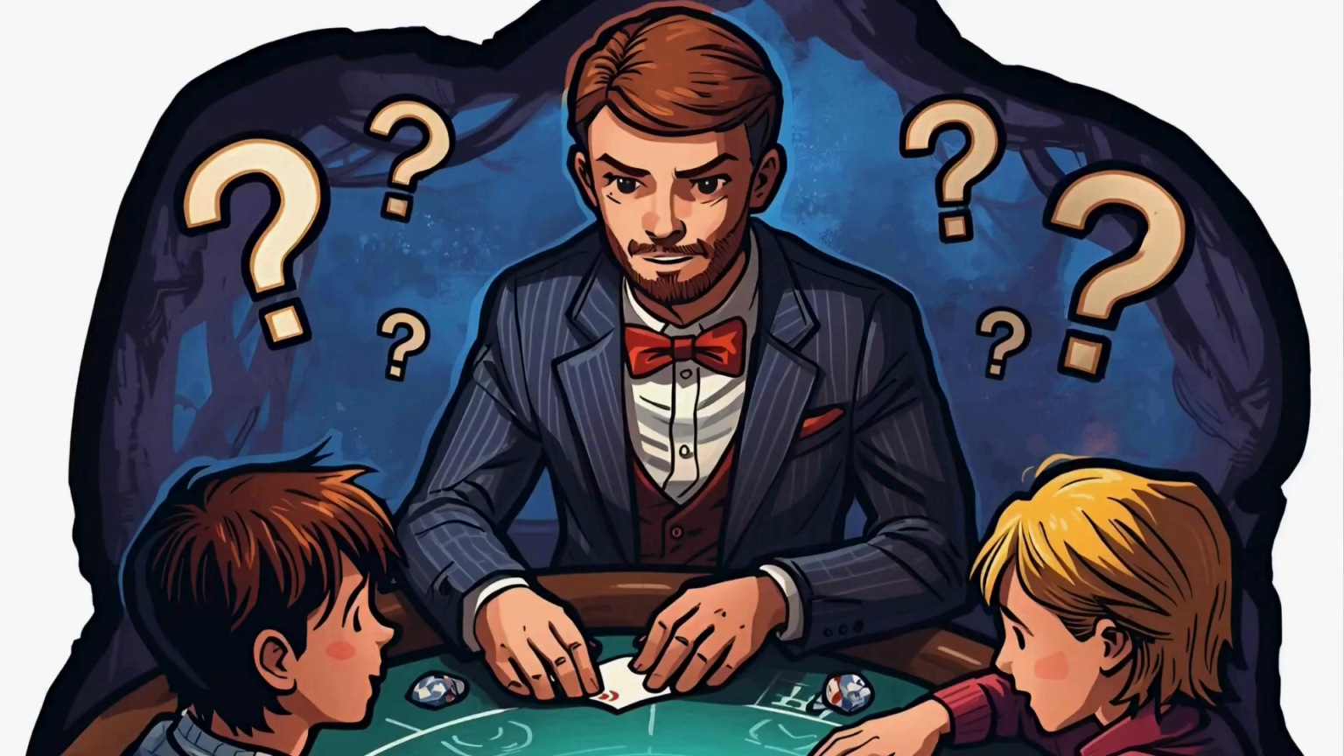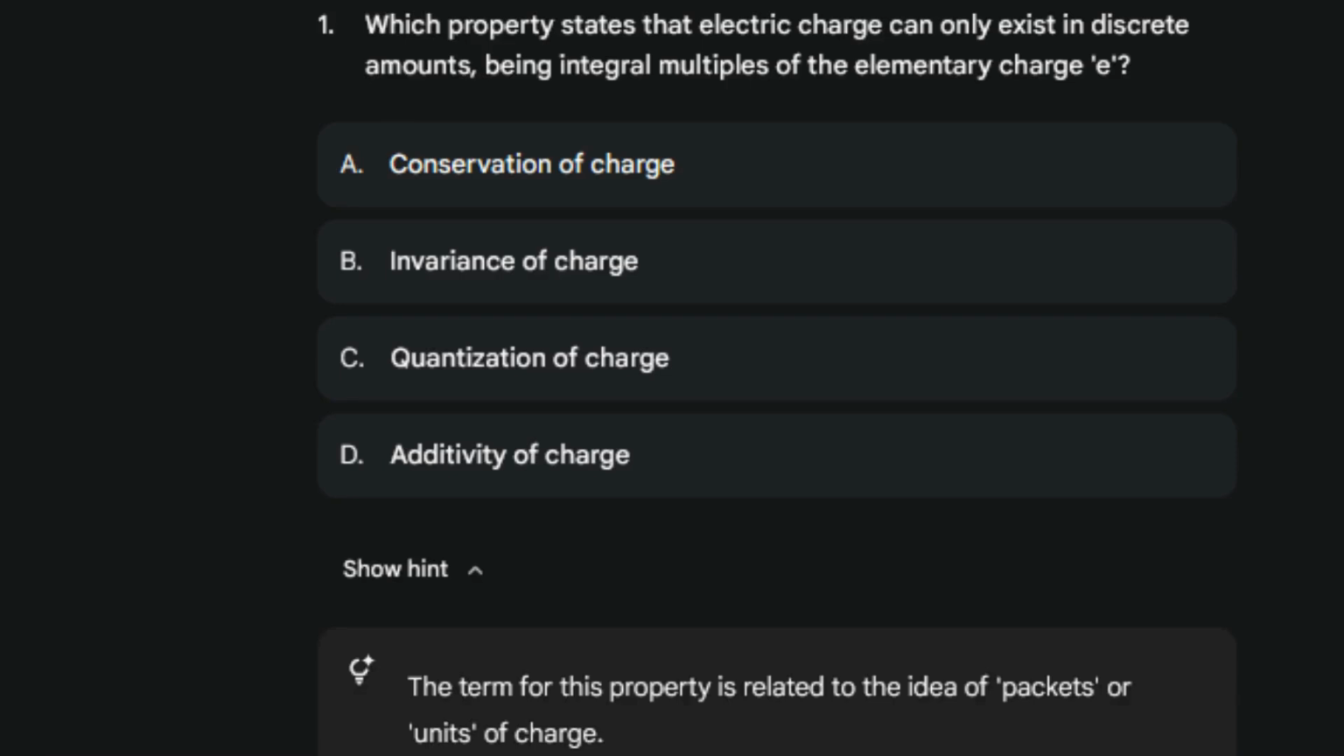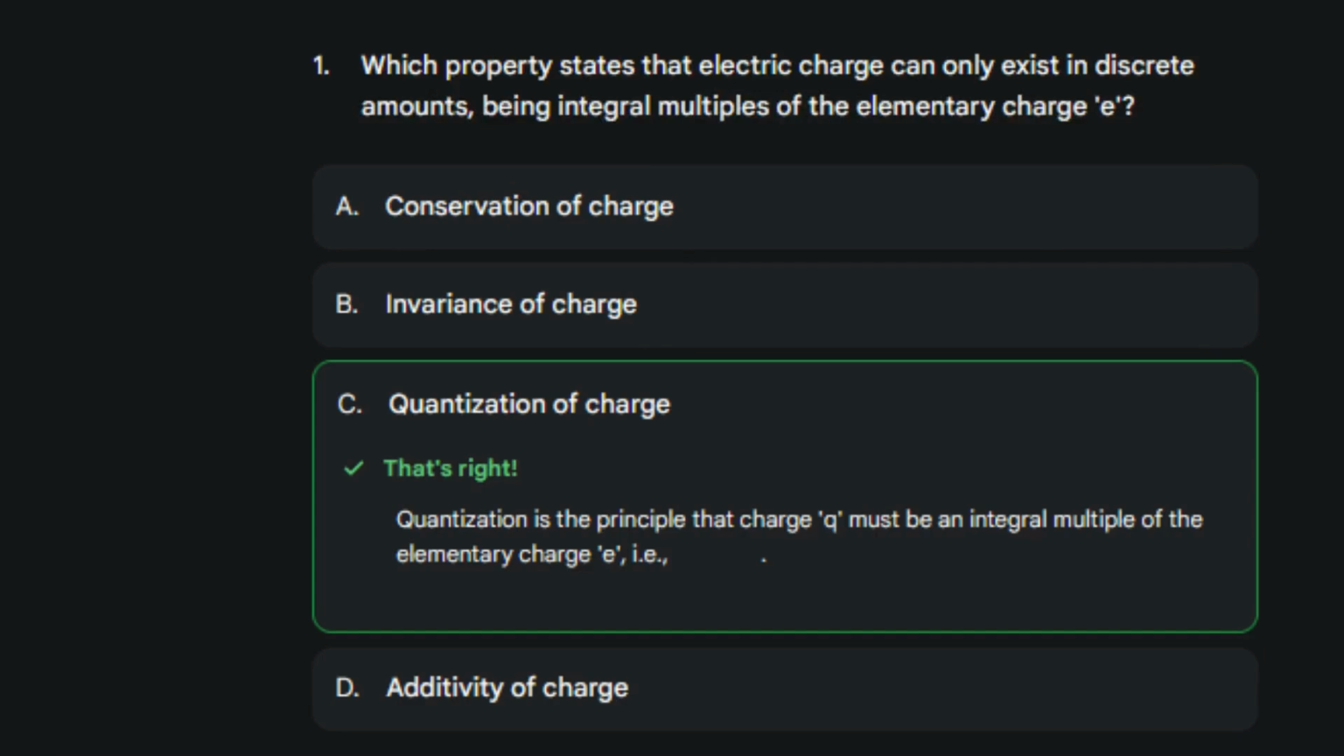चलिए शुरू करते हैं आज की क्वेश्चंस प्रैक्टिस. The question is, which property states that electric charge can only exist in discrete amounts, being integral multiples of the elementary charge? A. That's right. Quantization is the principle that charge, Q, must be an integral multiple of the elementary charge, A.